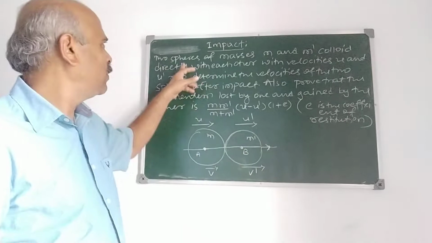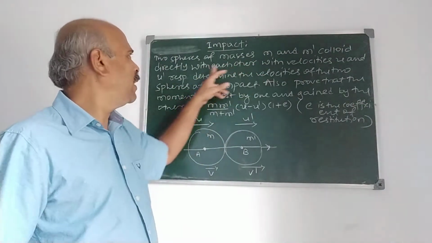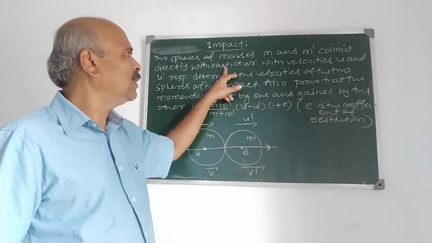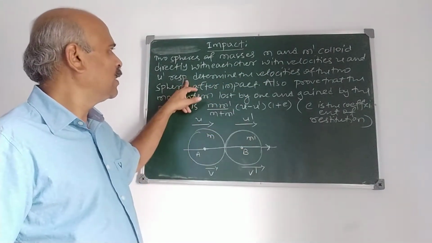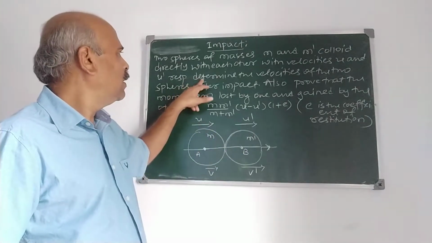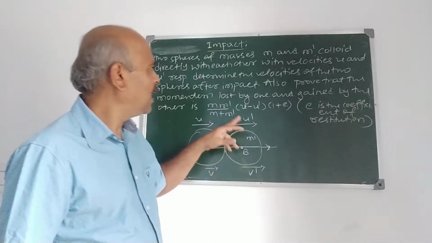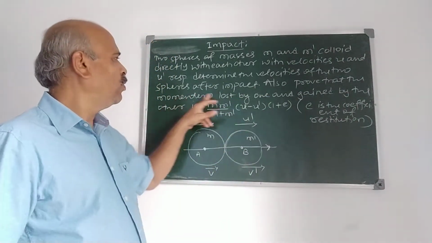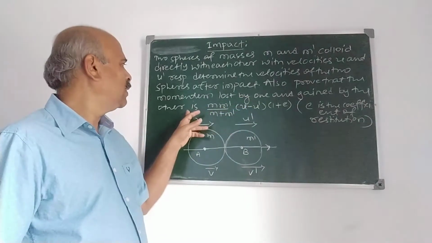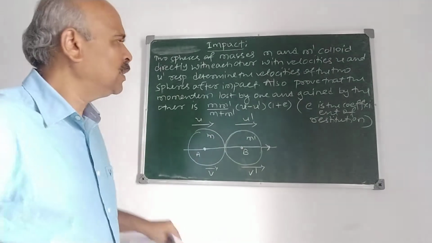Now see, this is the first result. Two spheres of masses m and m dash collide directly with each other with velocities u and u dash respectively. Determine the velocities of the two spheres after impact. Also prove that the momentum lost by one and gained by the other is given by this. Now first I prove this.